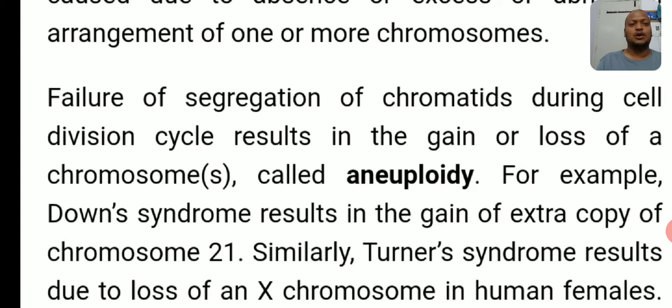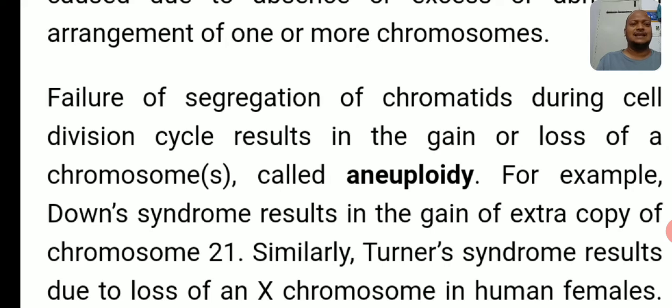So at the time of cell division, the failure of segregation of chromatids causes either gain or loss of chromosomes. Either an extra chromosome is added or one chromosome is deleted. That type of condition is called aneuploidy.